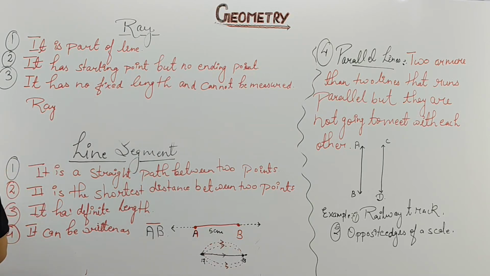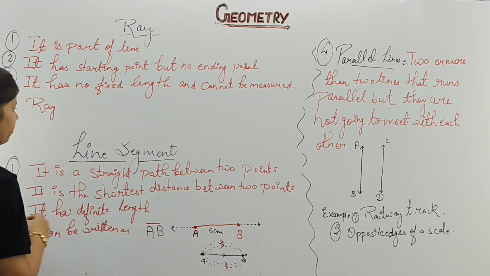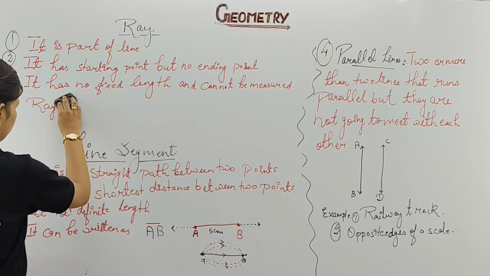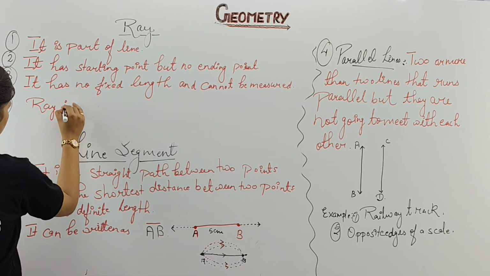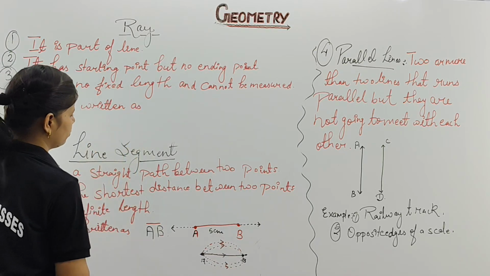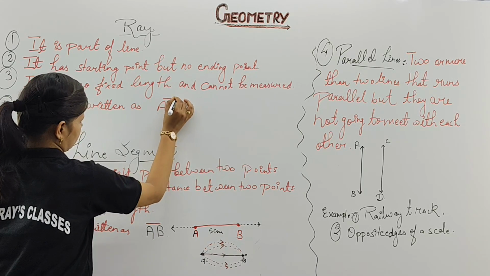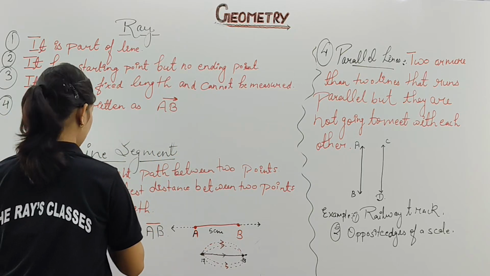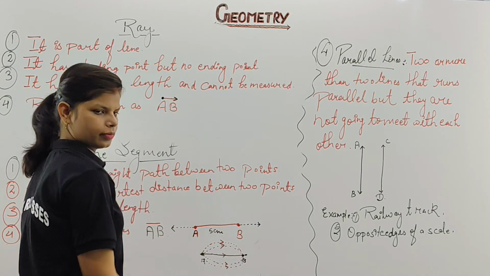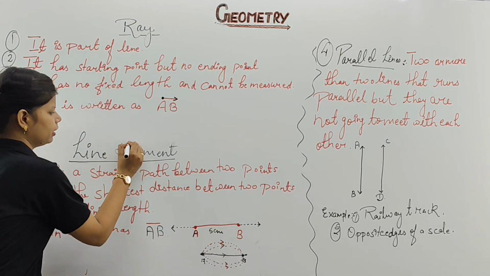And now last is, how a ray is written, how we are going to represent it. Every line has a different way of representation. Line segment also has one. Ray is written as, sorry, how we are going to represent. If you know, please write your answer in the comment section. Like this. Here we have one beginning point, but here it goes on. Clear? Understood, no? How are we going to draw this figure in that case?